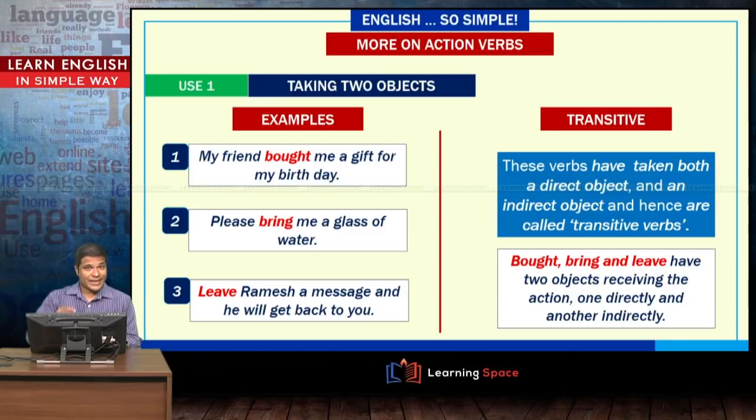More examples of verbs that take two objects. My friend bought me a gift for my birthday. So, there are two objects here, one is me and the other is a gift. Please bring me a glass of water. So, again me is one object, and a glass of water is another object. Leave Ramesh a message. So, whom should you leave? Ramesh, and what should you leave? Message. So, there are again two objects here. The verbs bought, bring and leave are taking two objects, and hence they are also transitive verbs.